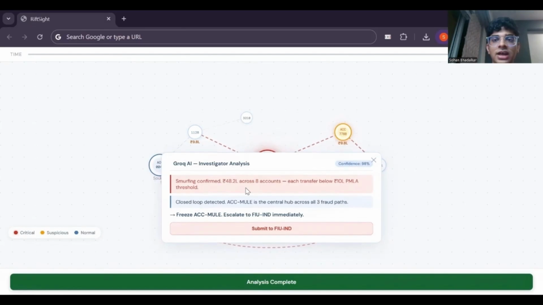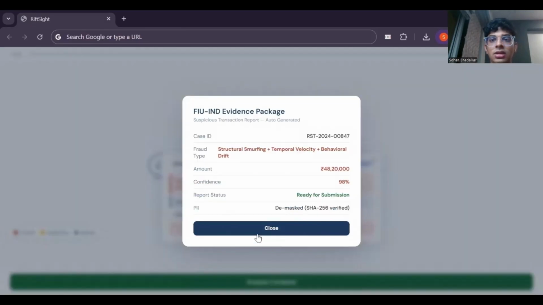Every identifier has been SHA-256 hashed throughout this entire process, and the personal data only demasks at this moment when the case is formally opened, which is compliant with India's Digital Personal Data Protection Act by architecture and not just policy. One button gives you an evidence package ready for the Financial Intelligence Unit.